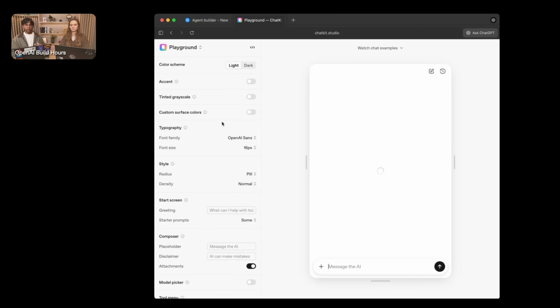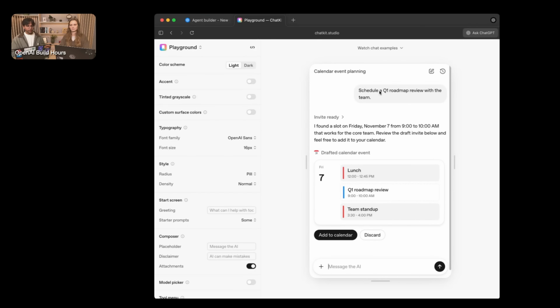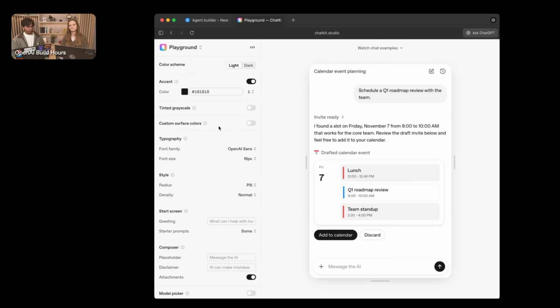What this looks like in production is that you're able to match the entirety of your brand guidelines to the actual chat interface that you're building, and we'll take a peek at how some of our real customers are using this today. But really, I wanted to highlight the fact that you can entirely customize the color scheme, the font families, as well as the starter prompts that your users might go in and use.